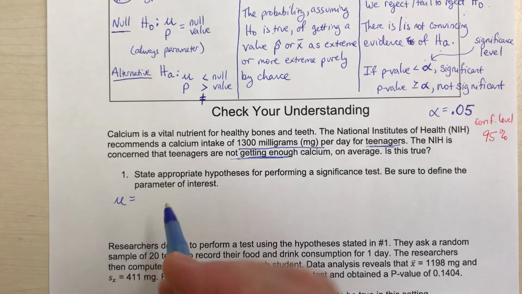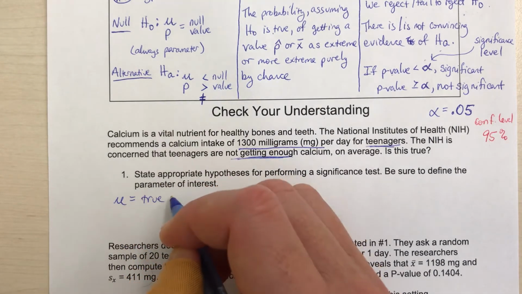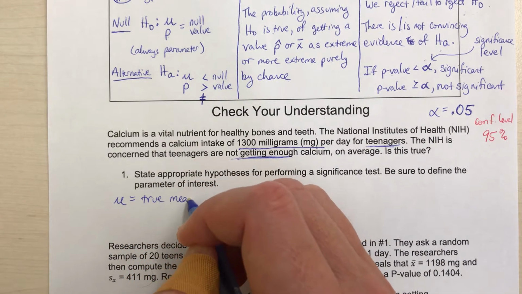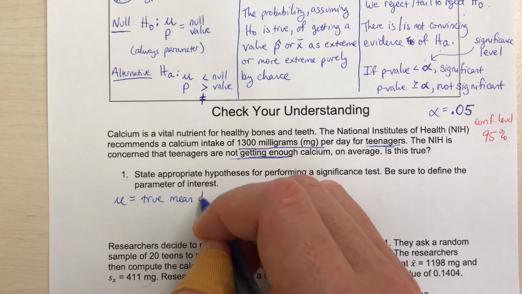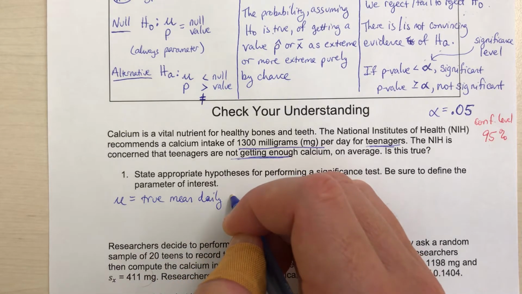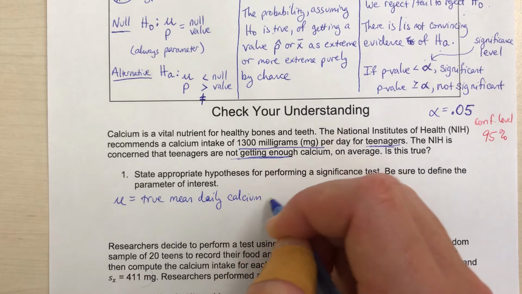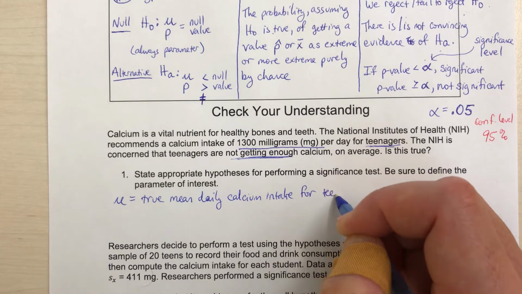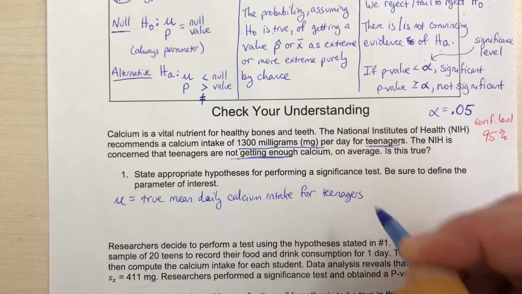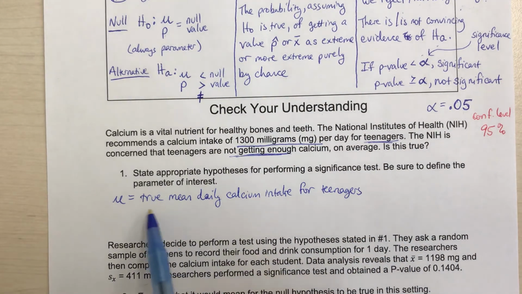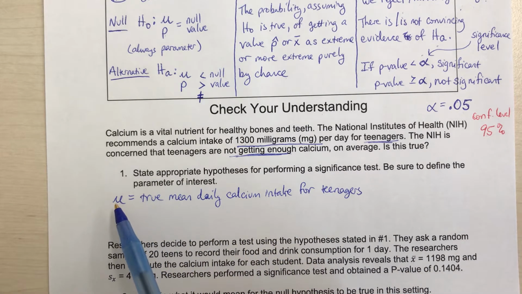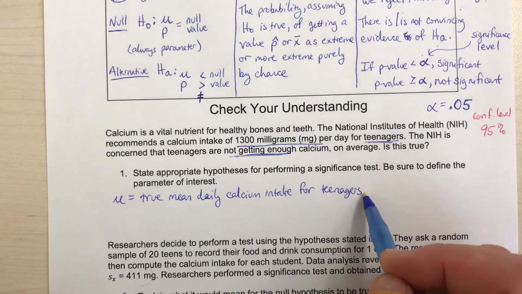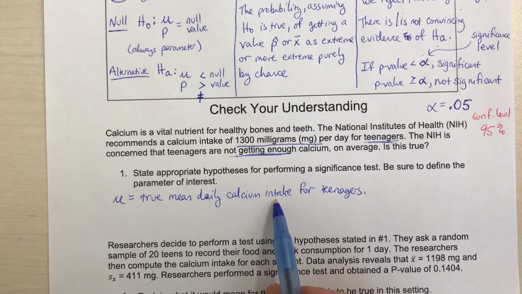So we're going to use mu here, and that would be the true, or we could say the population mean daily calcium intake for teenagers. Now you'll notice we're not putting any numbers in here. We are just stating our parameter of interest. What is it we're talking about? We're talking about the daily calcium intake.